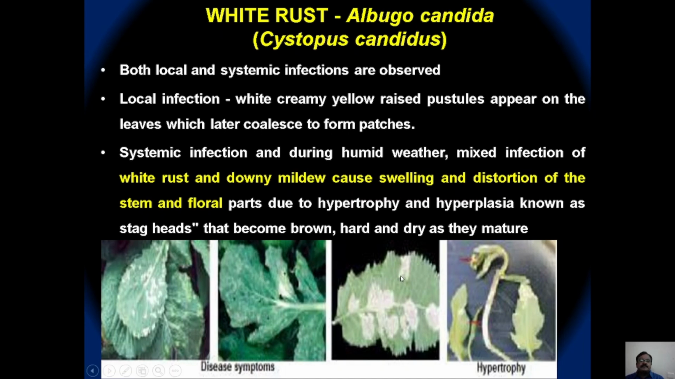The systemic infection in humid weather causes some mixed infection of white rust as well as downy mildew symptoms, which causes swelling and distortion of the stem as well as floral parts, due to the phenomena of hypertrophy and hyperplasia. It produces stag head like symptoms, which are brown, hard, and dry as they become mature.